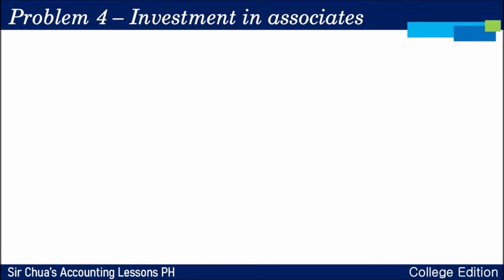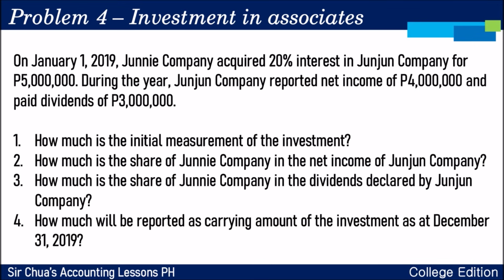Okay, for problem 4 naman po, investment in associate. On January 1, 2019, Juni Company acquired 20% interest in Junjun Company for 5 million. So, the acquisition cost is 5 million.